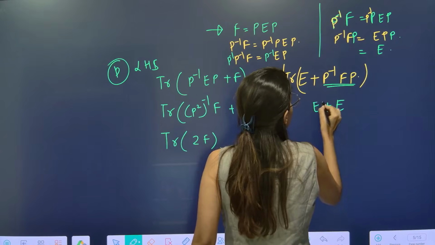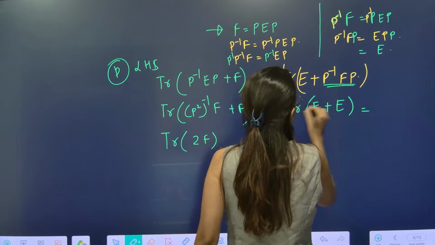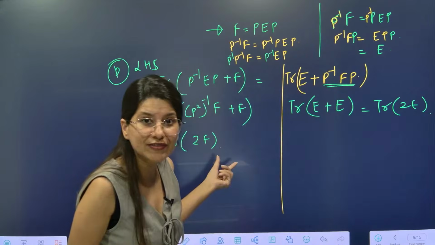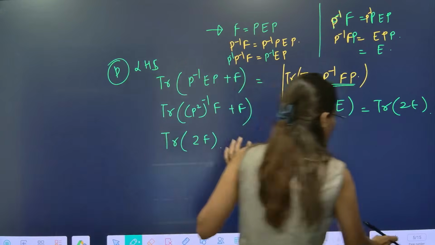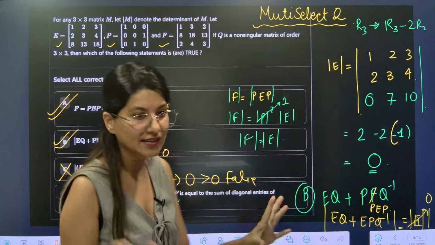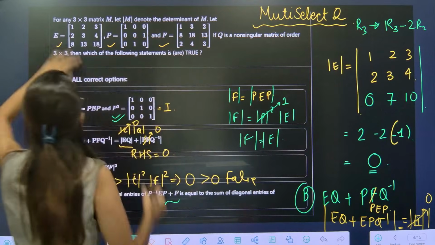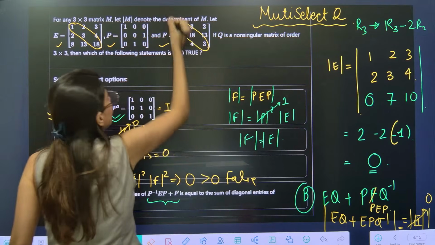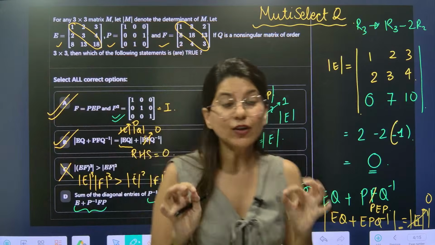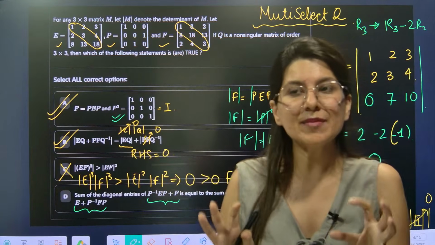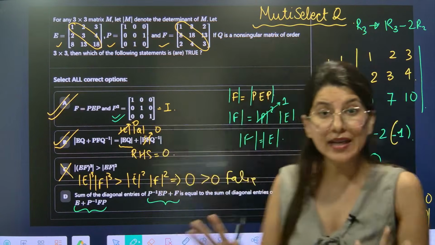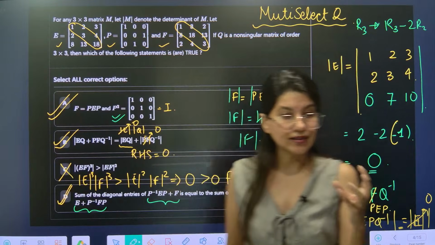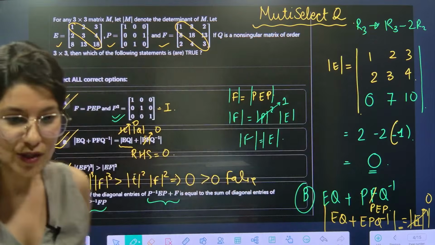So E plus E will be what? Trace of 2E. Correct? Trace of 2F is equal to trace of 2E. That's what we need to check. That's it. Trace of E 1318. Trace of F 1318. Can you see the diagonal elements? Sum of diagonal elements of E and F both are same. So if both are same, then option D is also correct.